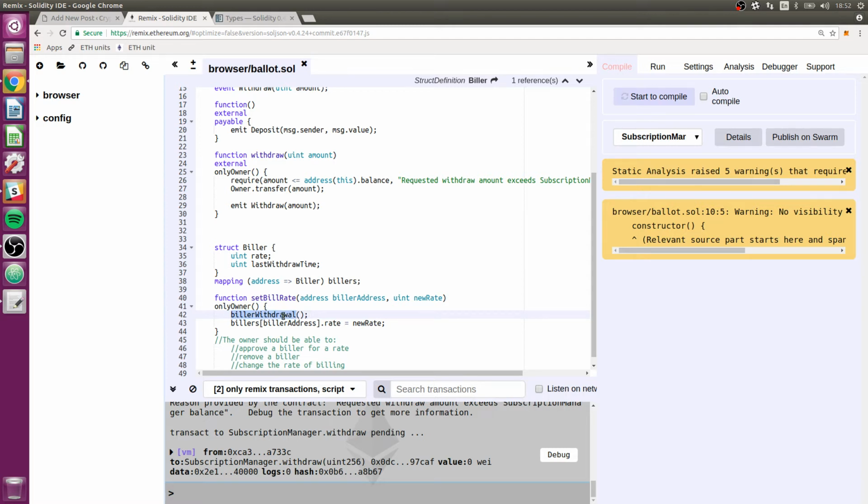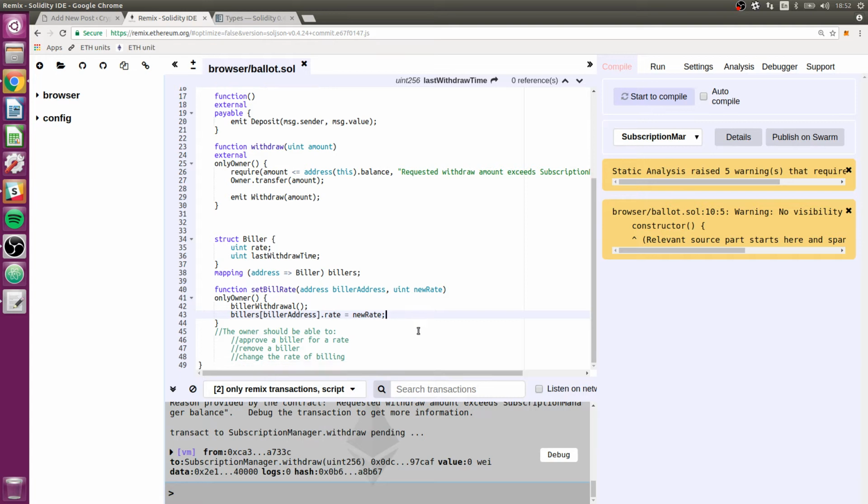Internally, this should purge and pump out everything the biller is owed, so it resets the last withdrawal time to now. We'll see that later. That way, when we set the new rate, it'll be effective immediately and won't have any retroactive effect. Let me know in the chat if that doesn't make sense or if you have any questions. But if I don't see anything in the chat, I will just move on here.